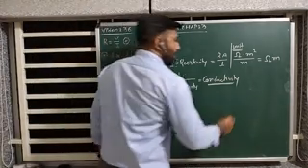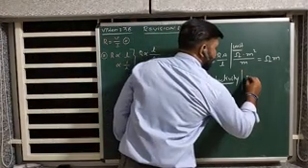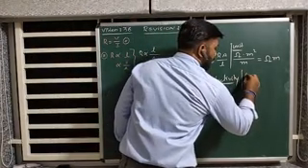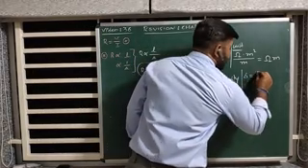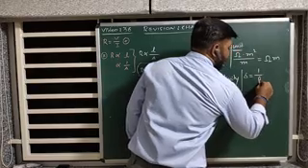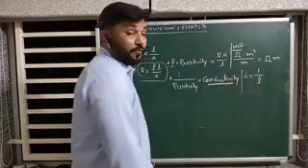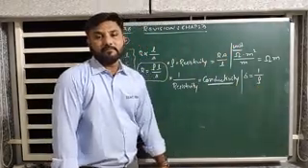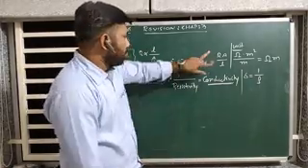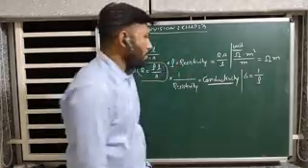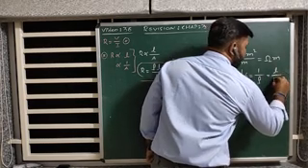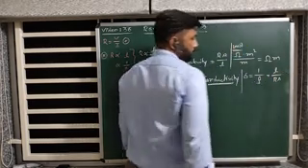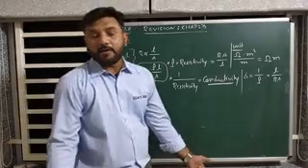This conductivity has the symbol sigma. It is the inverse of resistivity, that is 1 upon rho. So what will be its equation? Again the same, do the inverse, so we will have sigma equals L by R A. What about its unit?